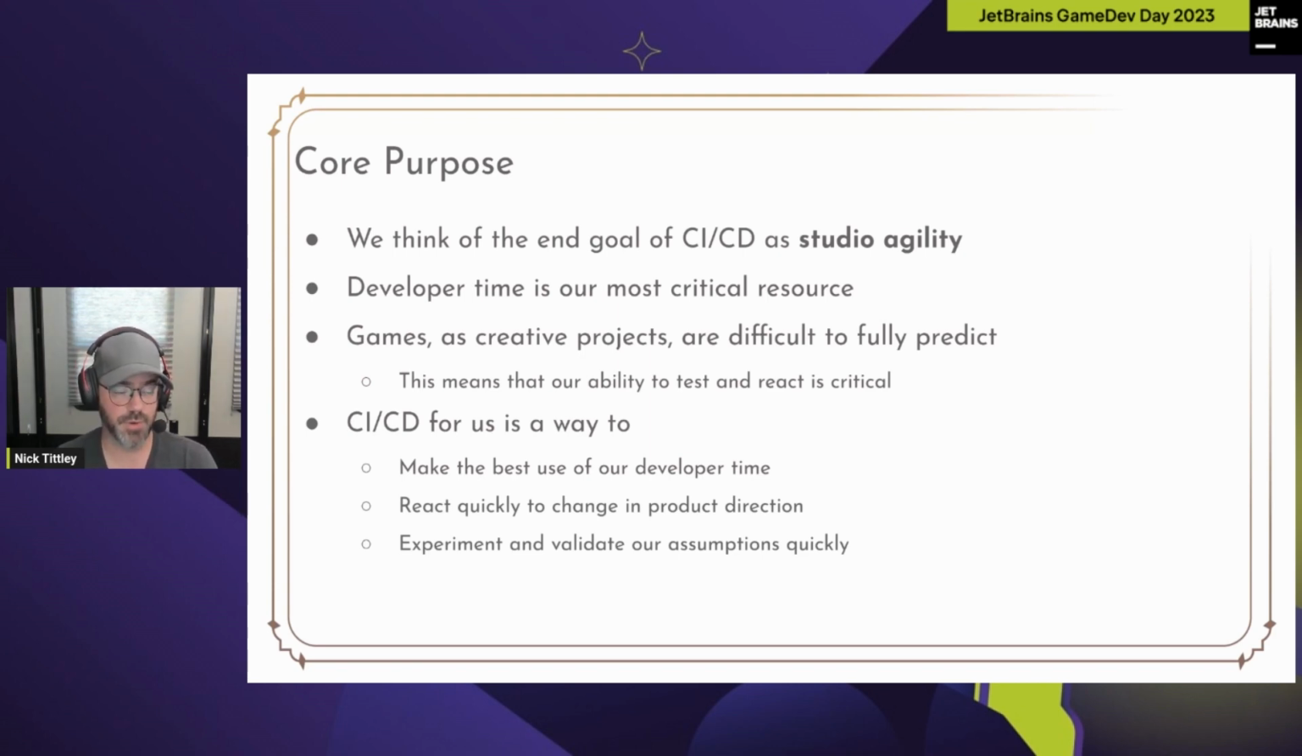So for us at Sprocket, CI/CD is a way to make the best use of our developer time, react really quickly to changes in product direction, and then experiment and validate our assumptions quickly. And quickly is really important. You'll see throughout the talk why I think that's so important.